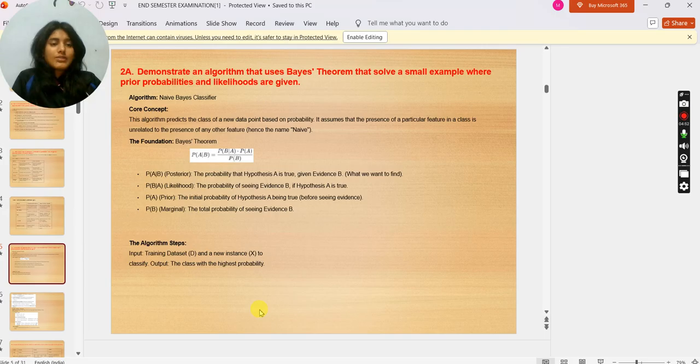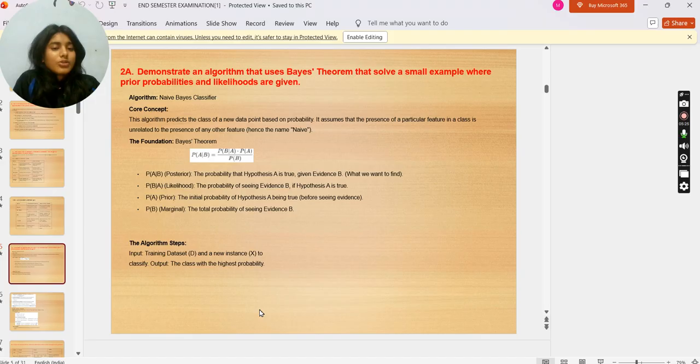Now we have second question: demonstrate an algorithm that uses Bayes theorem and solve a small example with prior probabilities and likelihoods given. Algorithm name: Naive Bayes classifier. Core concept: this algorithm predicts the class of a new data point based on probability. It assumes that the presence of a particular feature in a class is unrelated to the presence of any other feature. Hence the name naive.